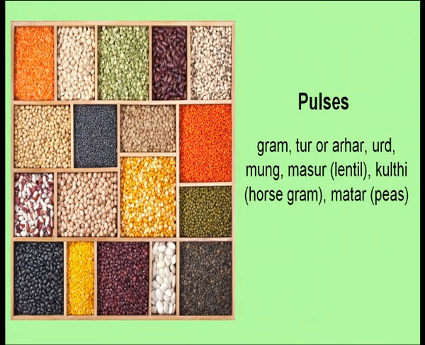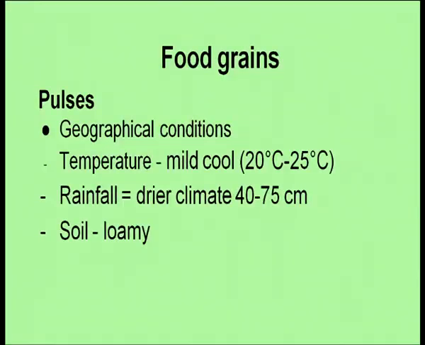You can see in the picture so many varieties: gram, tur, arhar, urad, moong, masoor or lentil, kulthi, horse gram, matar, etc. Now, the geographical conditions required for pulses: the temperature is mild cool, that is 20 to 25 degrees centigrade. It requires a drier climate, a lesser amount of rainfall, and loamy soil.